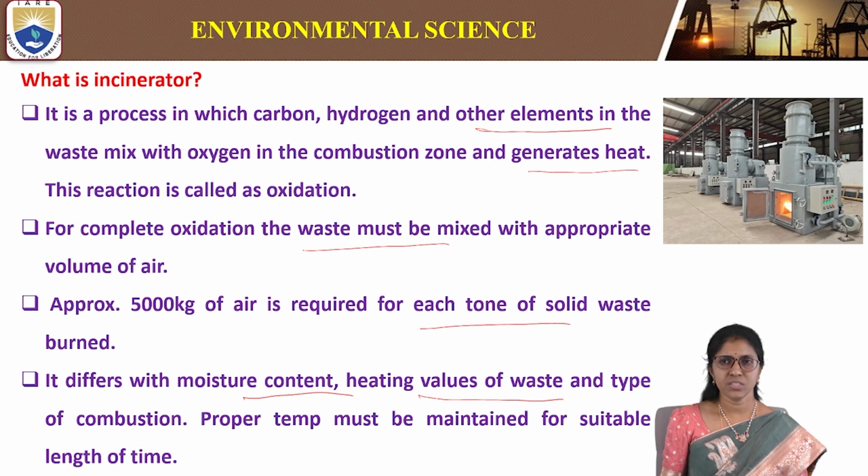Proper temperature must be maintained for a suitable length of time. An incinerator is the apparatus used for combustion of waste material, in which heat energy is produced, and each ton of solid waste requires 5,000 kg of air.